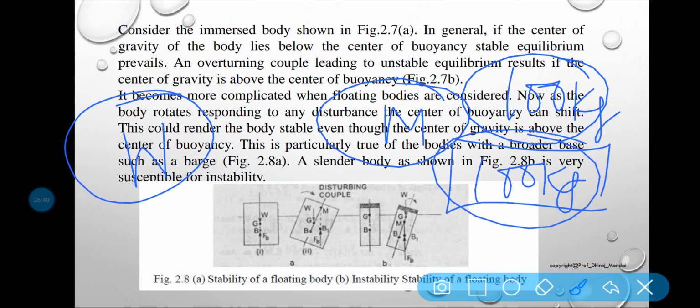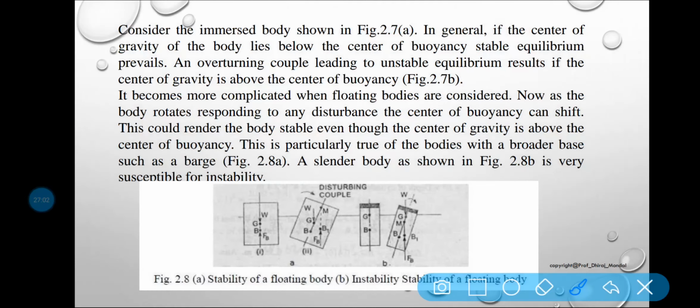That is why you will see that the shape of a ship is flat, so that it is able to displace the same amount of water.